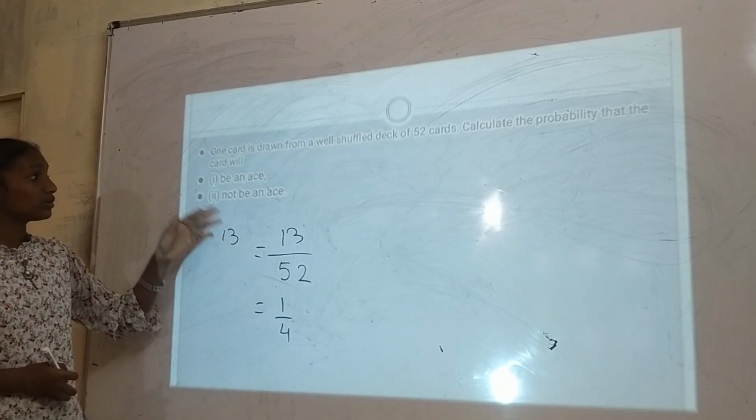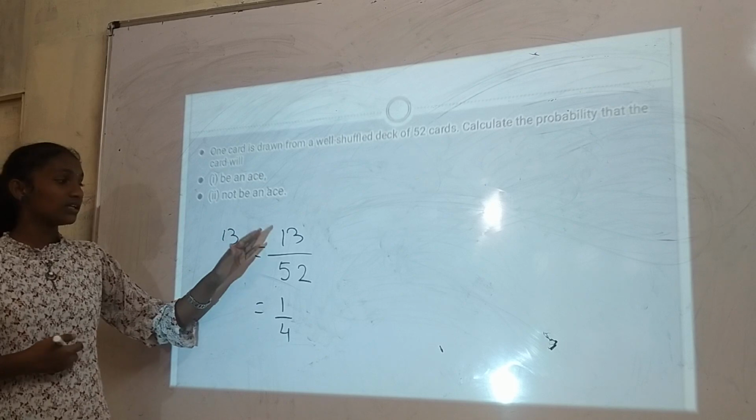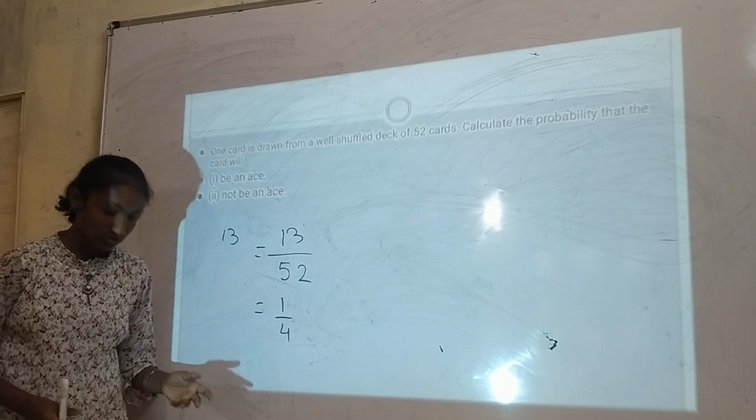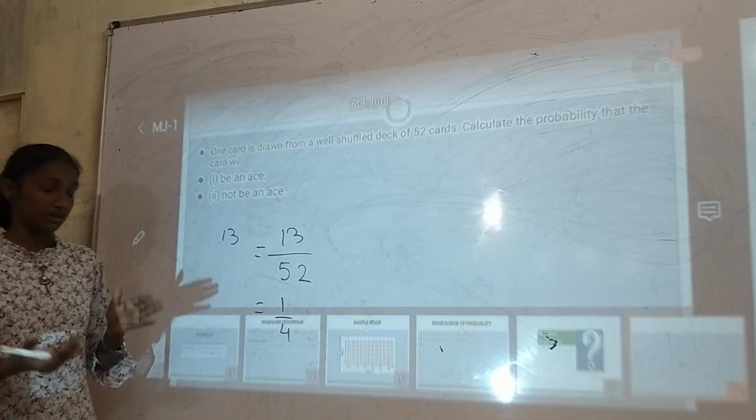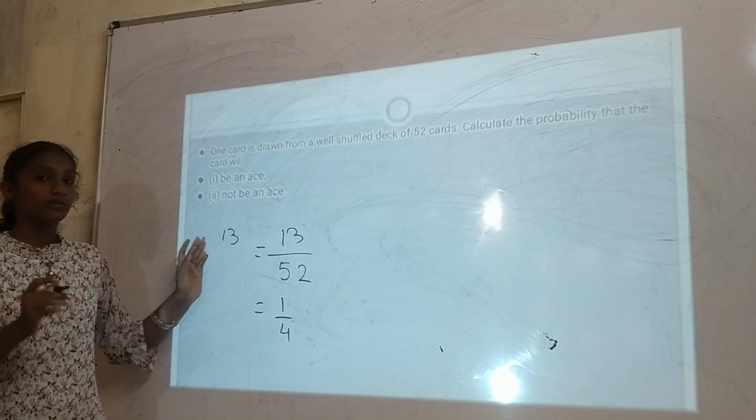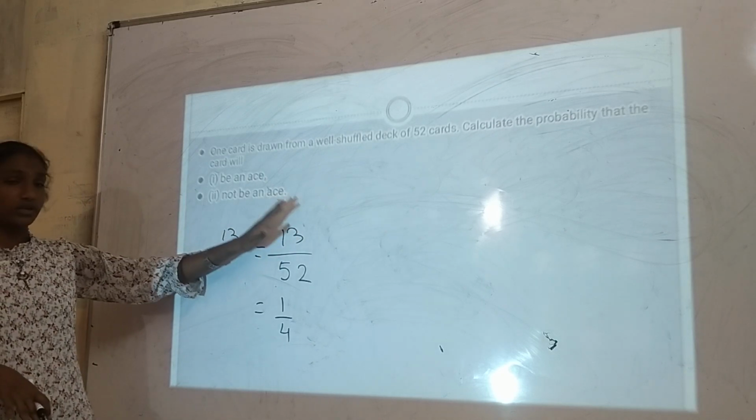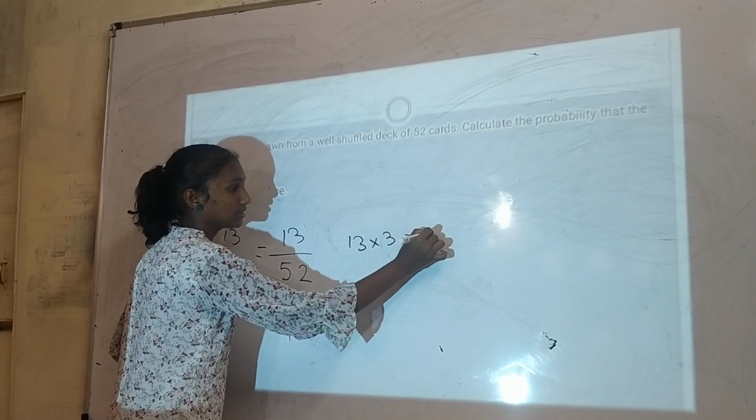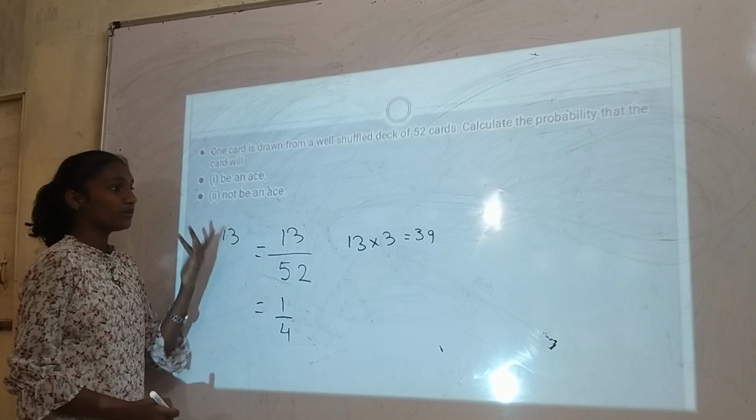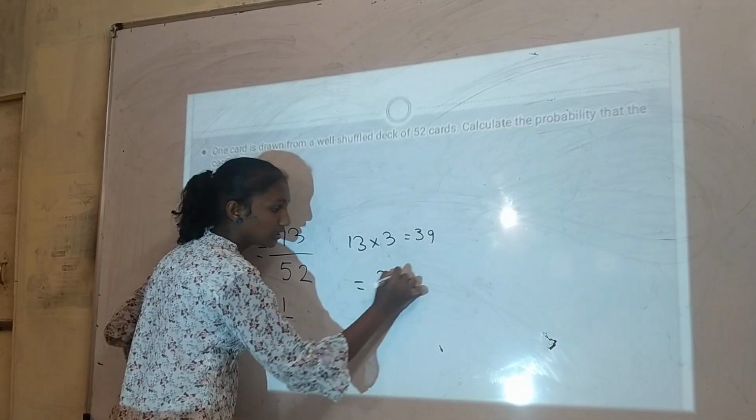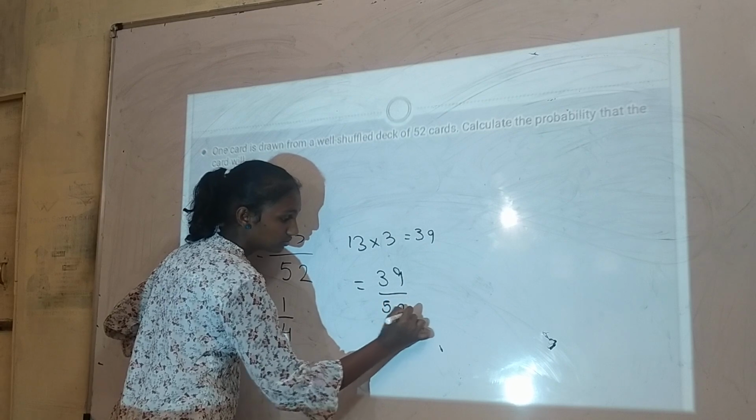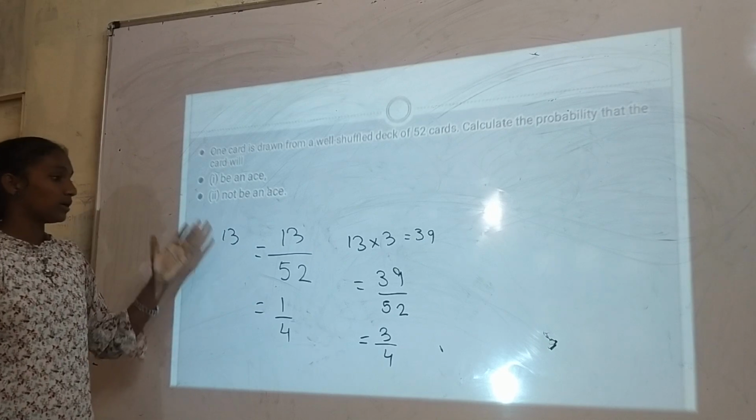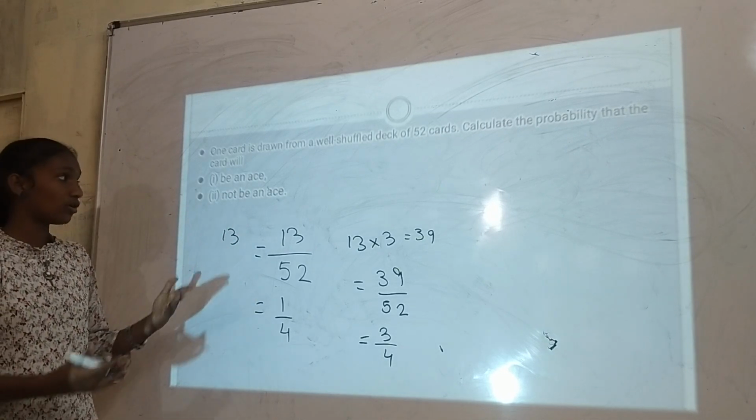And now they are asking for the card not to be an ace. So there are 4 ace cards, as we know, and the remaining cards are not aces. So remaining, which is 52 minus 4, gives us 48. So the probability of not getting an ace card will be 48 divided by 52, which is equal to 12 by 13. So this is the probability to get a card that is not an ace.